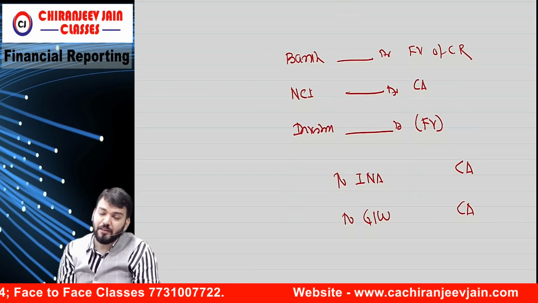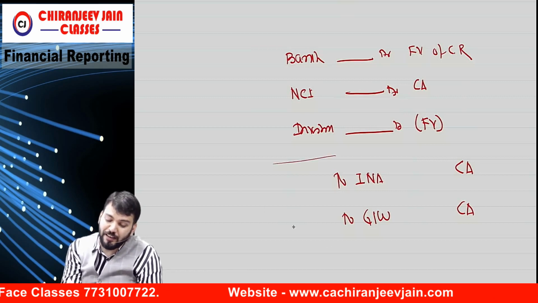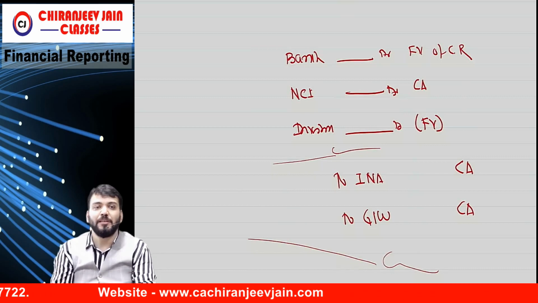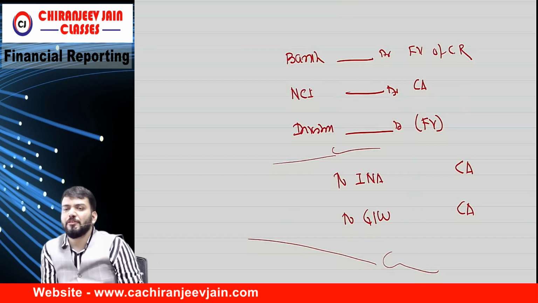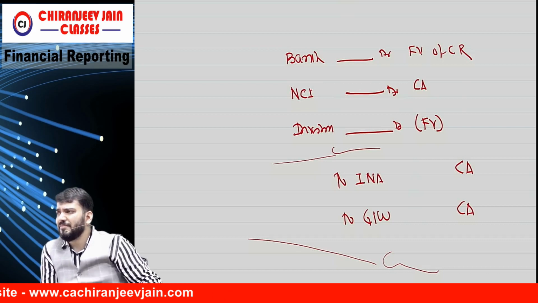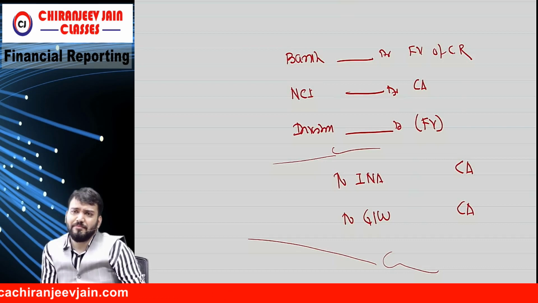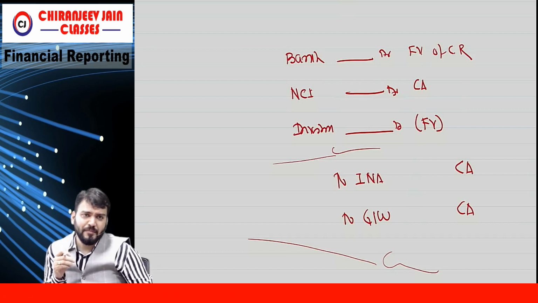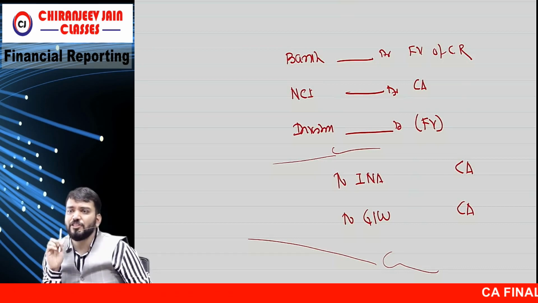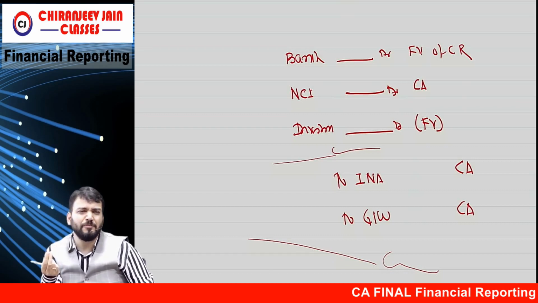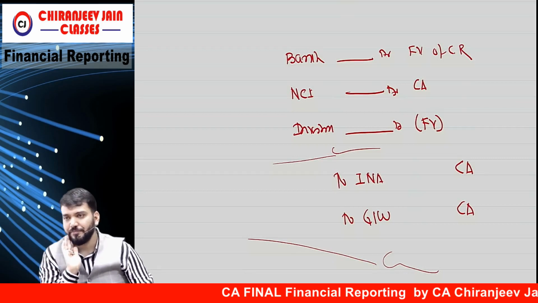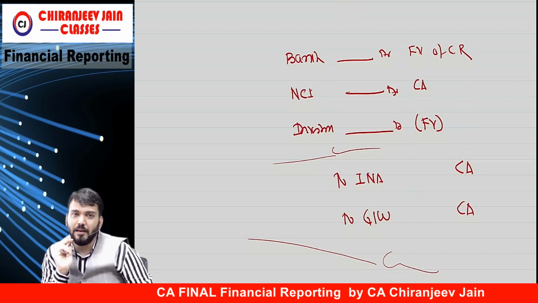Any difference of this journal entry will be gain or loss. This will be gain, this will be loss. And this gain or loss will be transferred to PL. Super easy. Any doubt? This journal entry is passed on the date of disposal which results in loss of control. There are some small questions given. Once you do them, you will understand. Okay. Understood this point?